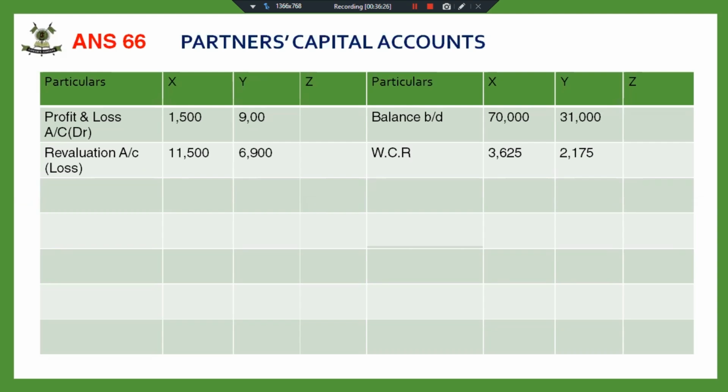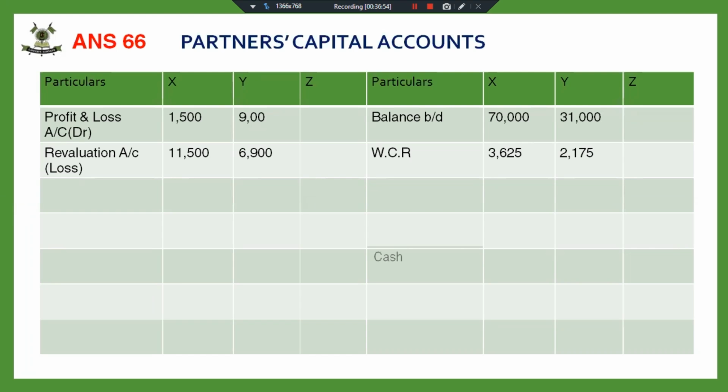Fine. Now the premium for goodwill is brought in cash. And here the new partner's share is given. It is 12,000. We are not given the goodwill of the firm. Fine. So don't commit a mistake here also. Read carefully whether he is bringing his share or it is the goodwill of the firm which is given, and you are supposed to calculate his new partner's share, what he is going to bring in cash.